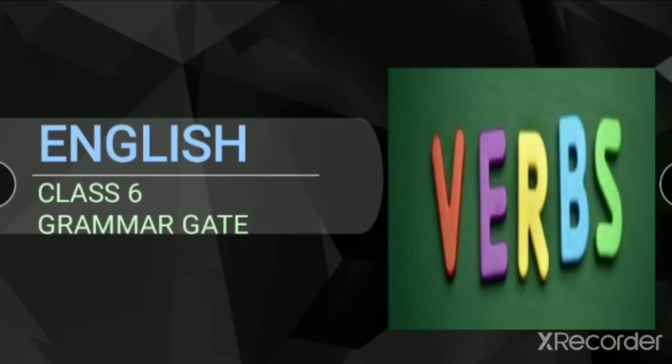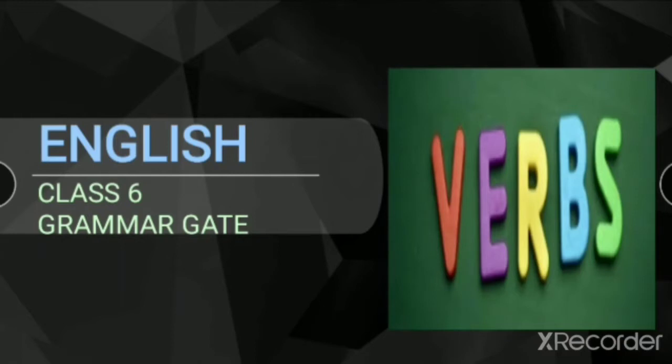So here I am back with the English subject. And as you know, we are on the chapter Verbs of Grammar Gate. In the previous class, we started with chapter 5 of Grammar Gate, that is Verbs, on page number 42.